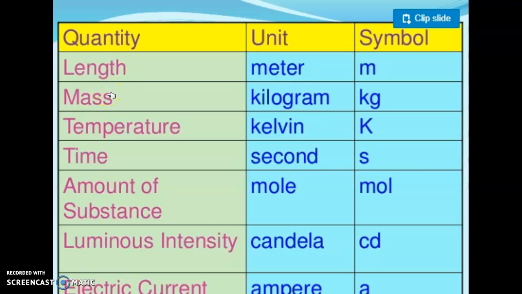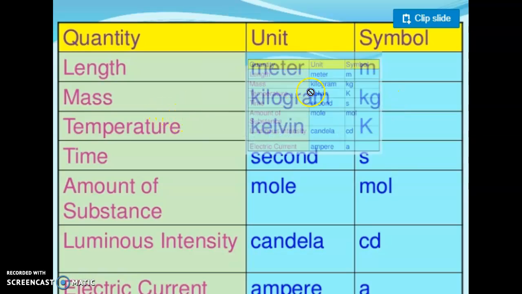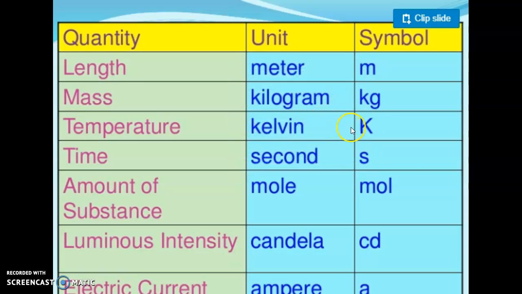Second is mass, its unit is the kilogram and symbol is kg. Third one is temperature, its SI unit is the Kelvin and its symbol is a capital K. Fourth is time, its SI unit is the second and its symbol is a small s.